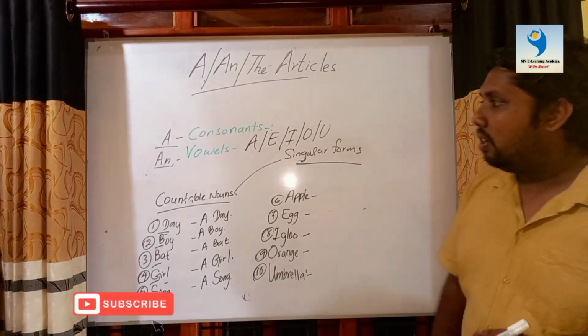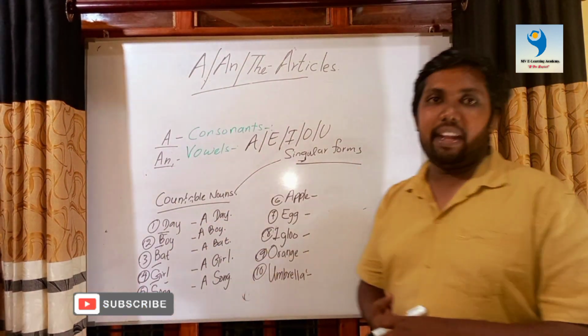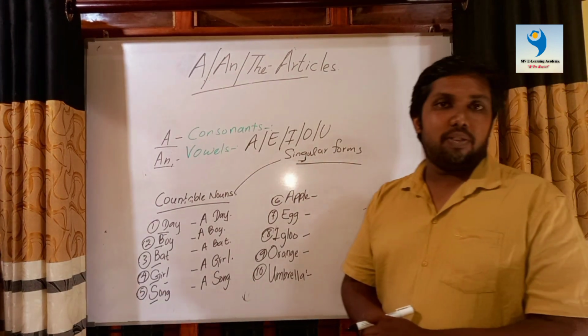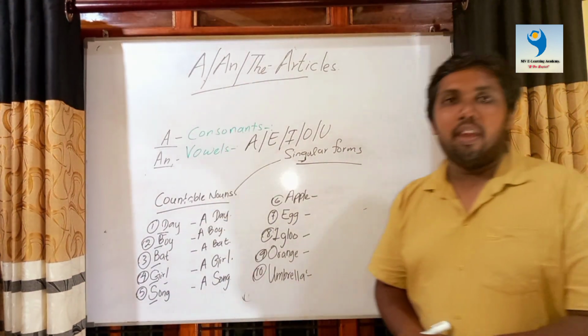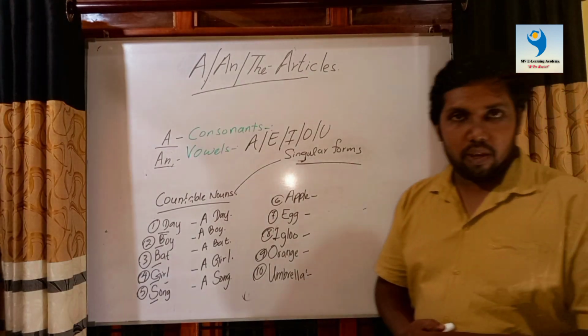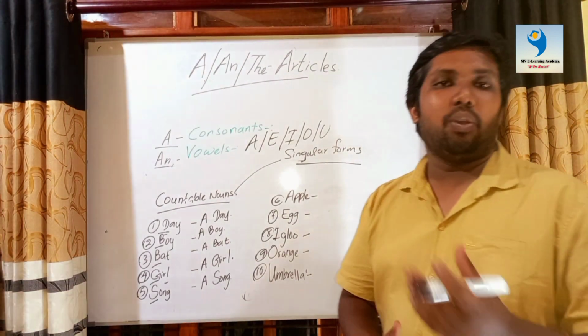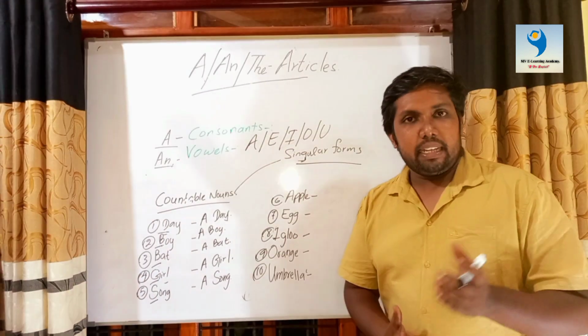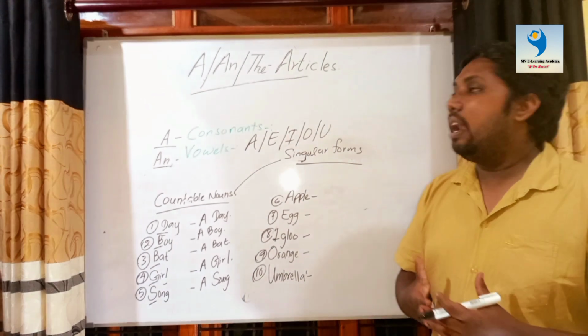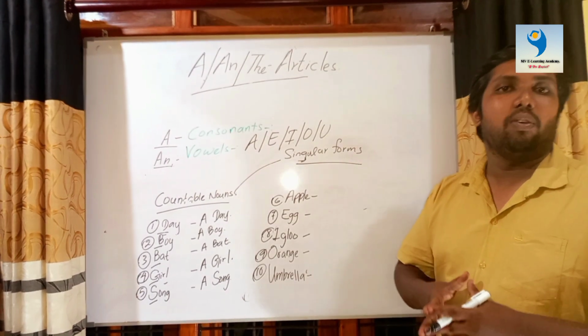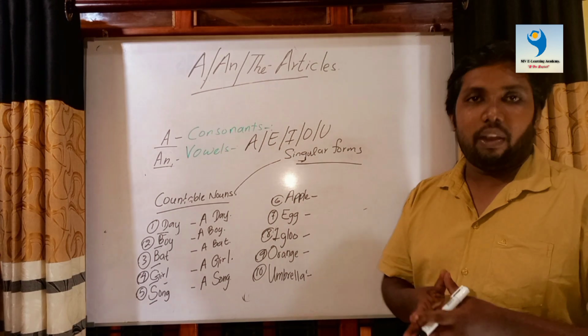We learned about article a, and now where are we going to use the article an. Before that, I would like to remind you about vowels. I have told you in alphabetical order there are five letters. We call those five letters vowels.